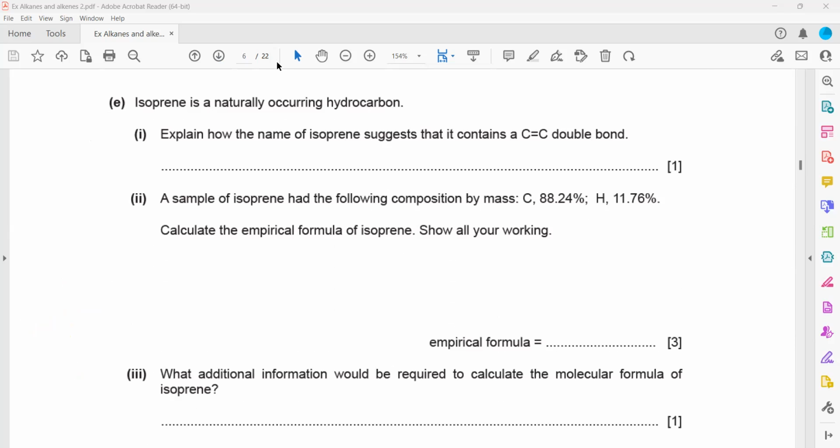Explain what the name suggests. Chloroethane, yes, the previous one was chloroethane. But the question is: isoprene is a naturally occurring hydrocarbon. How does the name suggest that it contains a carbon-carbon double bond? How do you understand from the name? The functional group is ene, so it is an alkene. The name ends in ene, or consists of ene. So whenever a name has ene, it means there is a double bond.